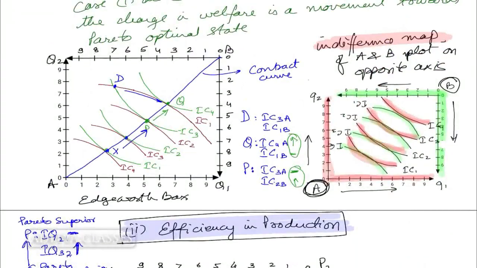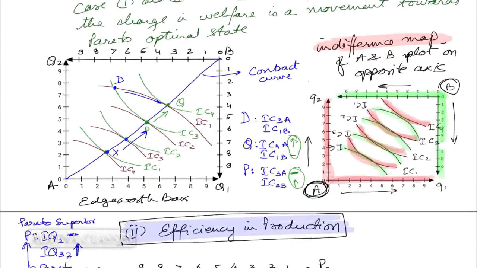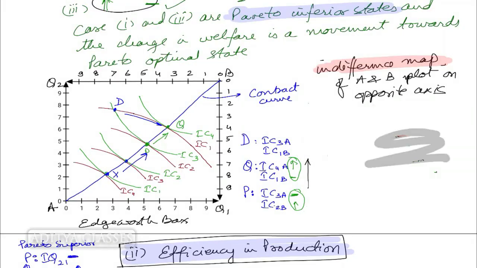Similar condition we could have derived for this case also. So, what will be the condition?